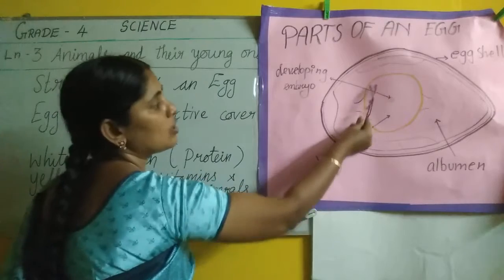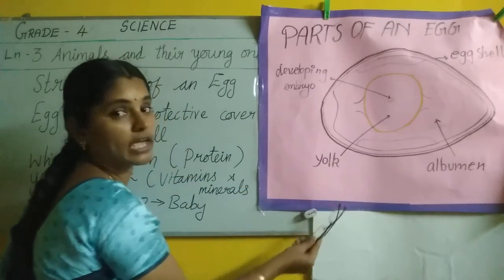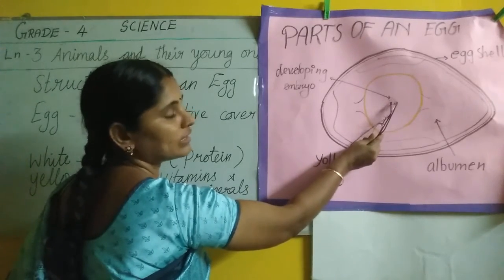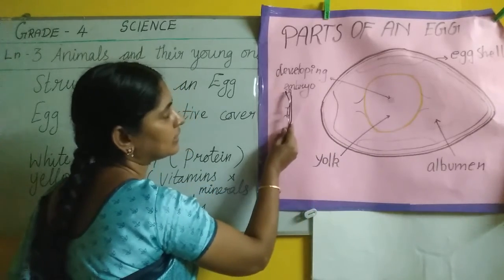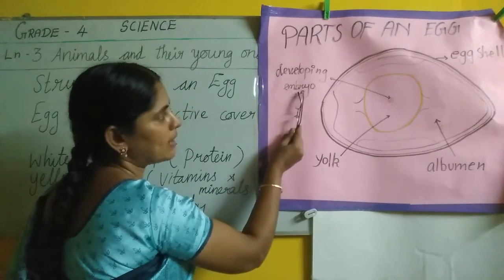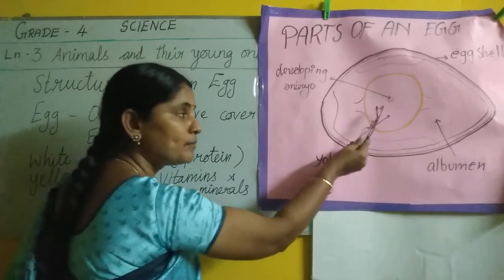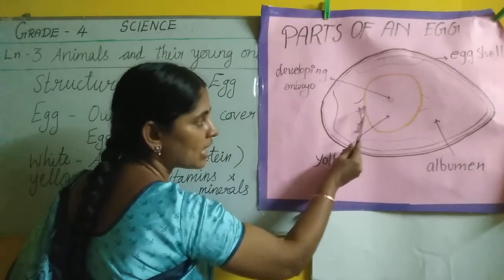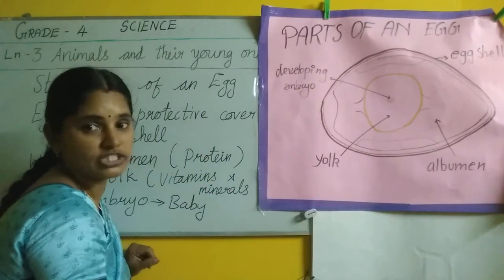And this yellow part is yolk, Y-O-L-K, yolk. And inside the center of that yellow part, one single cell is present, that is called embryo, E-M-B-R-Y-O, embryo. And this embryo only takes food from this yolk and albumen and it grows into a chick.